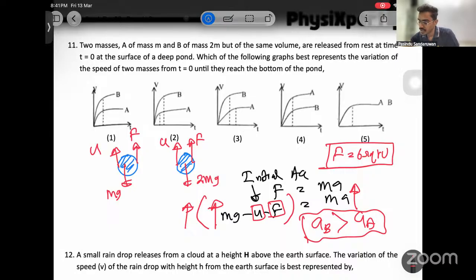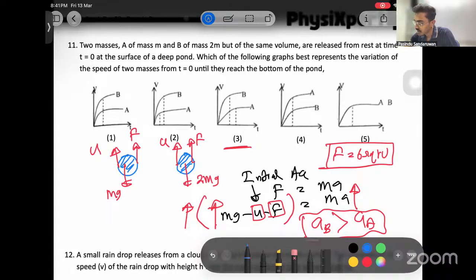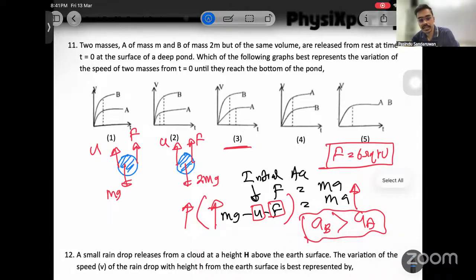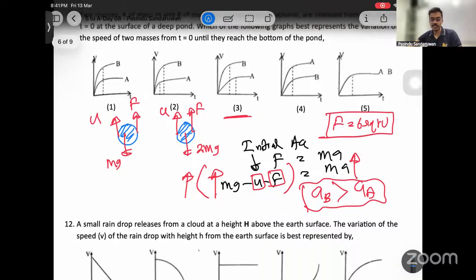Then we have this option here, option 3. But listen, there's one more thing. If you check the time it takes to reach terminal velocity, higher acceleration means the time taken to reach terminal velocity is short.